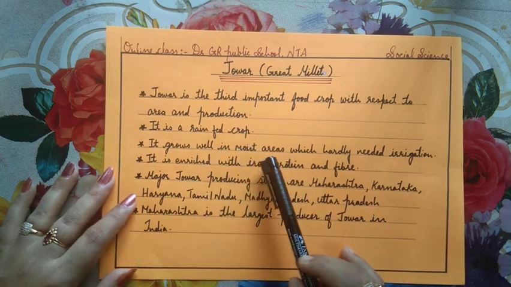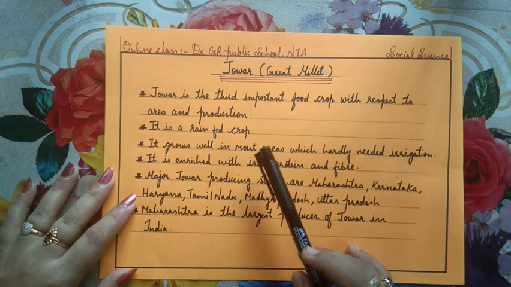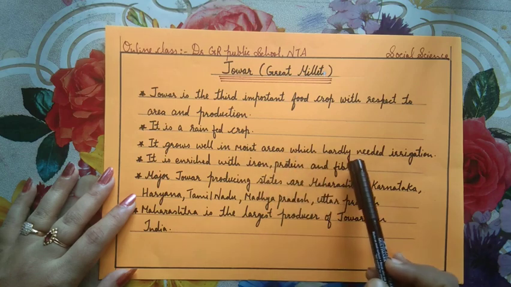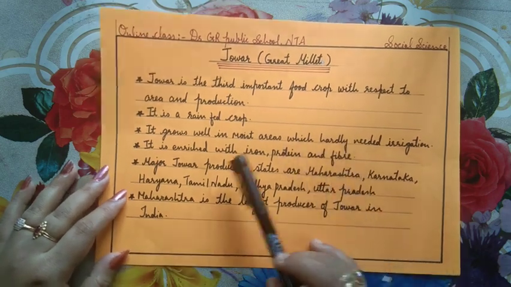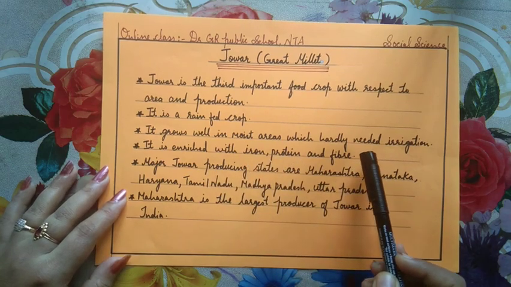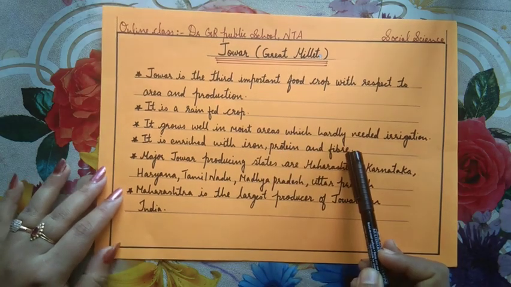It grows well in moist areas which hardly need irrigation. As it is a rain-fed crop, in moist areas also we can have great production of jowar. It is enriched with iron, protein and fiber. Even though it is a fodder crop, it is rich in iron, protein and fibers.